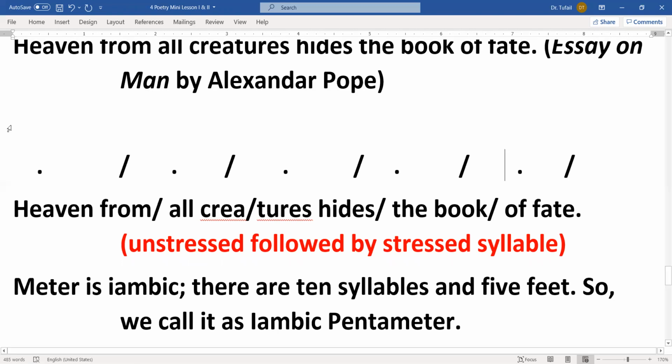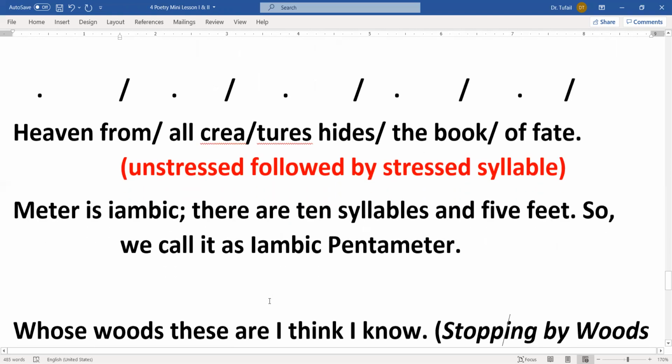Now see, there are 1, 2, 3, 4, 5, 6, 7, 8, 9, 10 syllables. So we would call it iambic pentameter. Okay, because this meter is iambic, there are 10 syllables and 5 feet, so we call it iambic pentameter.